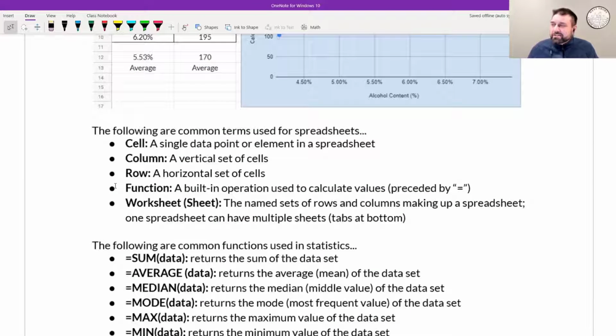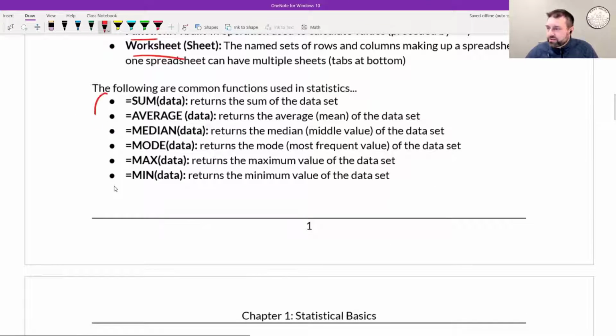Okay, so what are the things in spreadsheets? You got to know the cell, the column, the rows. So columns go up and down, rows go left and right. The function is the math thing that we typed in, like average, median, mode, and the whole thing resides within something called the worksheet. Okay, and then here are a couple of common formulas that we'll be using. And you don't have to know these right now, but in the next chapter or two, we'll be explaining these and using these much more frequently, okay?